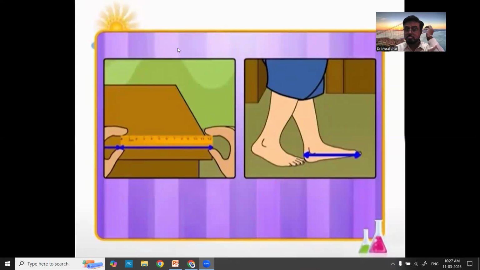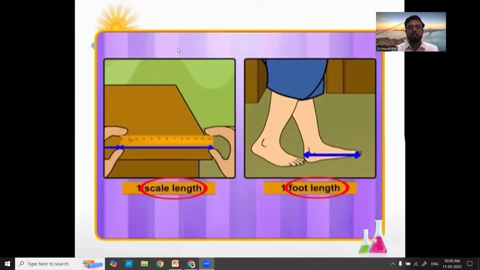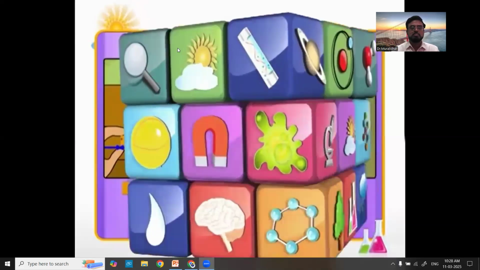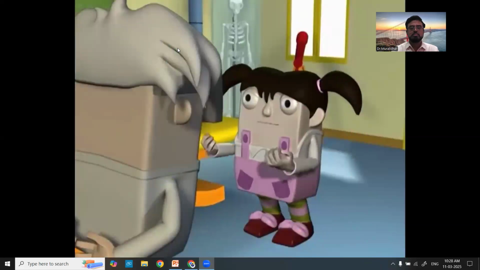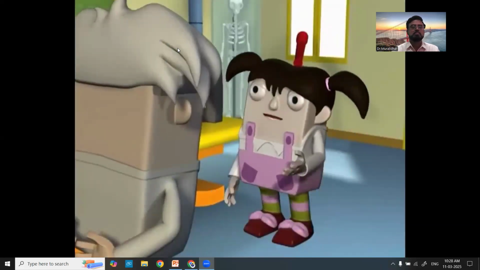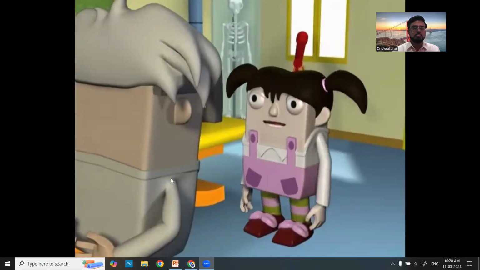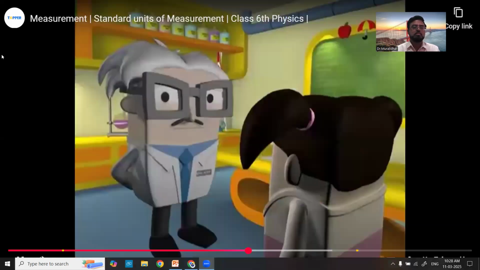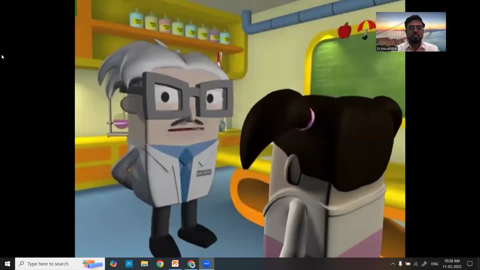The result of a measurement is expressed in 2 parts. One part is the number or magnitude and the other part is the unit of the measurement. Professor, I'm still wondering why my grandparents told the difference in height with the help of fingers. Oh, Cherry, that is because in old times, fingers were used to measure length.